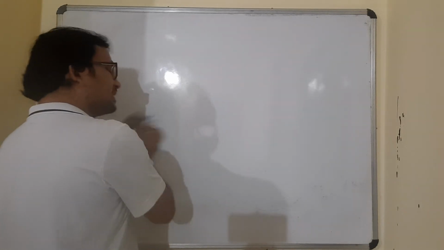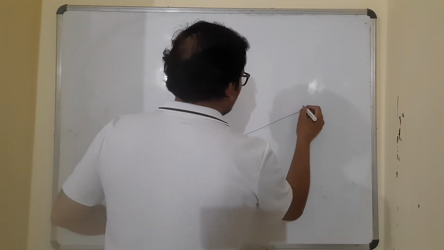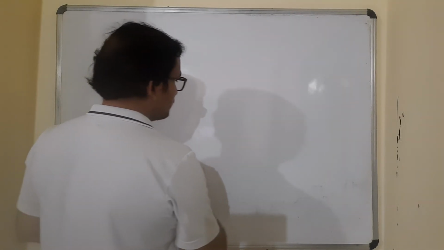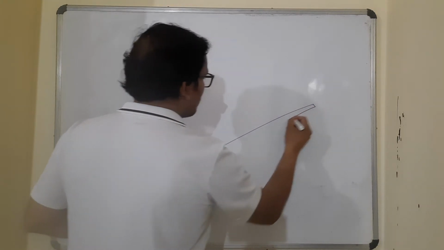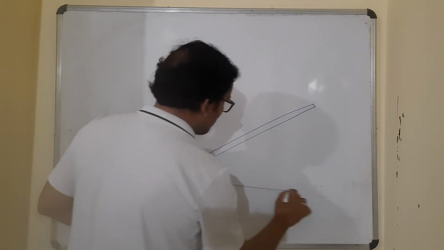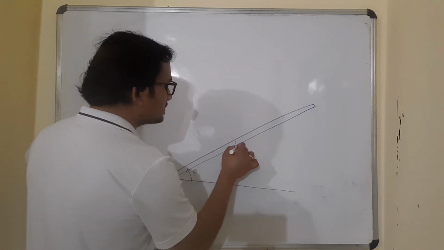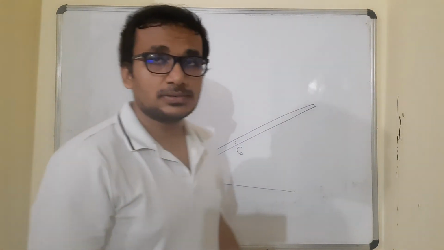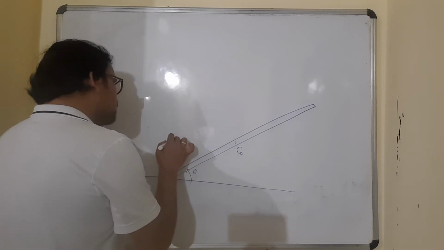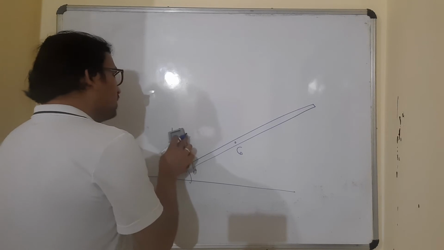What else happens here apart from the linear impulse? Is there anything else experienced by the rod? If I ask you, apart from linear impulse, is there anything else experienced by the rod? There is nothing more acting on the rod, but this linear impulse will play a dual character here.